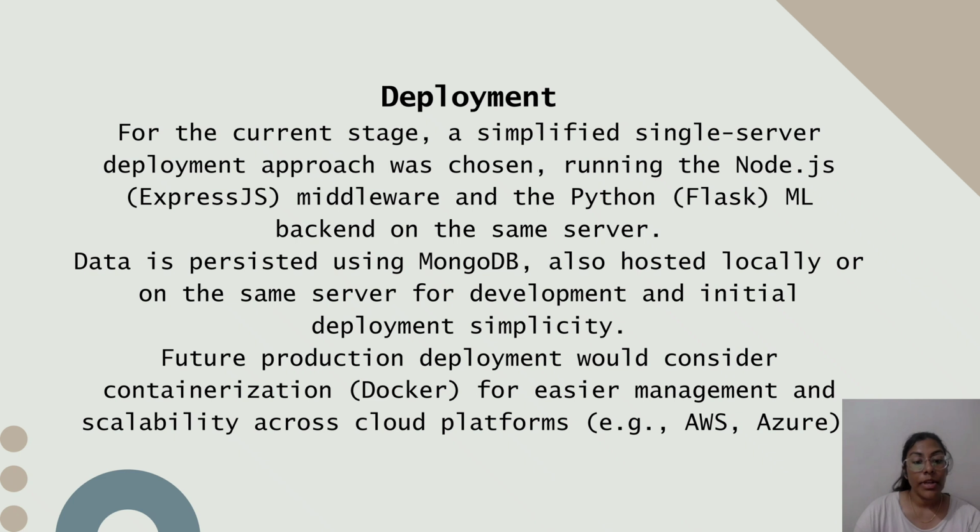Currently, all components, the front-end, Express middleware, Flask backend, and MongoDB database run on a single server. This made testing and development simpler. For future stages, we plan to shift to container-based deployment using Docker, which will make the platform easier to manage and scale on cloud platforms.